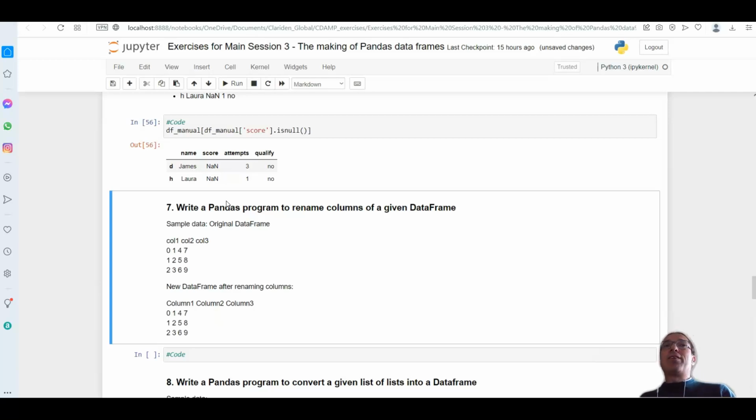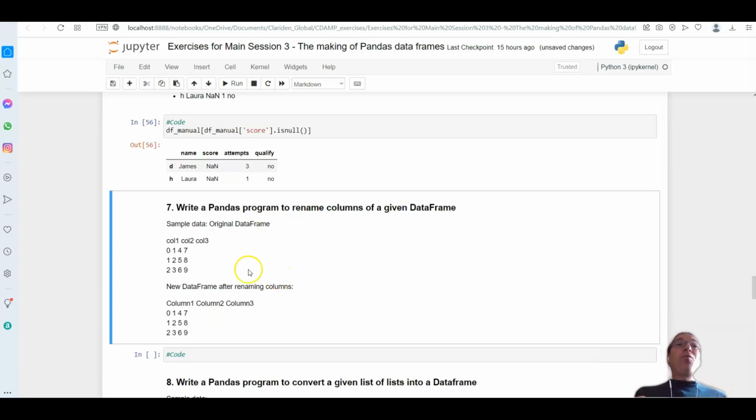Number 7. Write a program to rename columns in a given data frame. So instead of having call 1, call 2, and call 3 there, we want the new renamed data frame to be called col 1, col 2, and col 3.